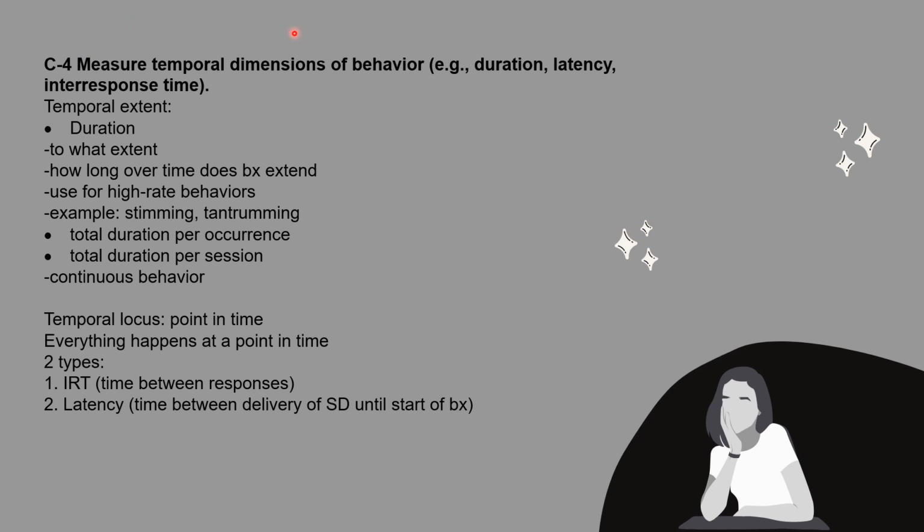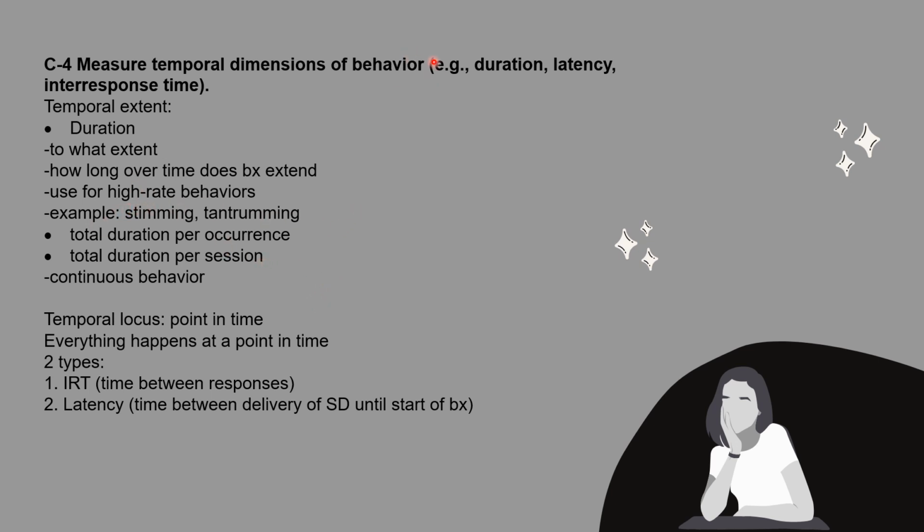Section C4, measure temporal dimensions of behavior, duration, latency, and inter-response time. So we're talking about temporal extent, which is specifically referring to duration. To what extent? How long over time does behavior extend? How long does behavior occur for?